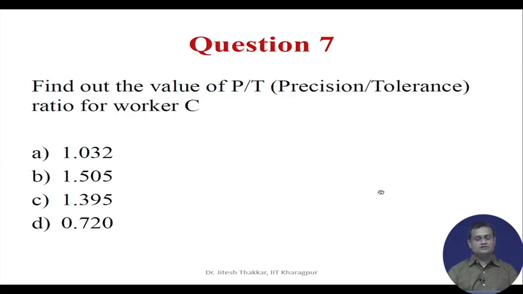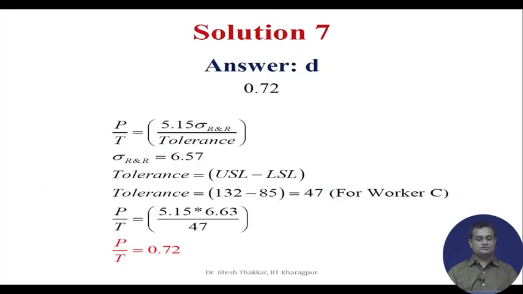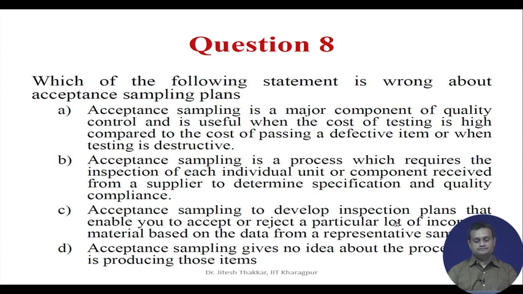Now, find out the value of P by T, precision to tolerance ratio for worker C. You have 4 options: A 1.032, B 1.505, C 1.395 and D 0.720. So, the correct answer is D 0.72, and the formula for P by T is 5.15 sigma R and R divided by tolerance. Sigma R and R we have computed 6.57, tolerance USL minus LSL, and 132 minus 85 is 47. So, I will get P by T 0.72.